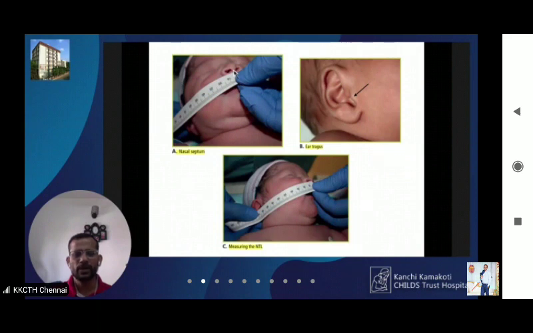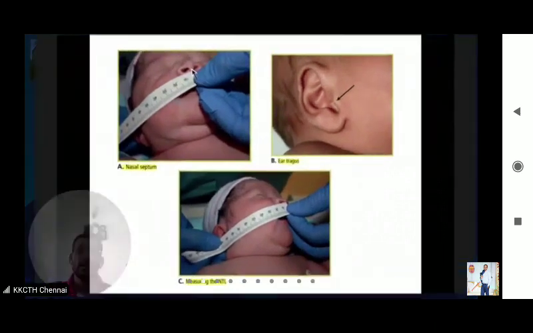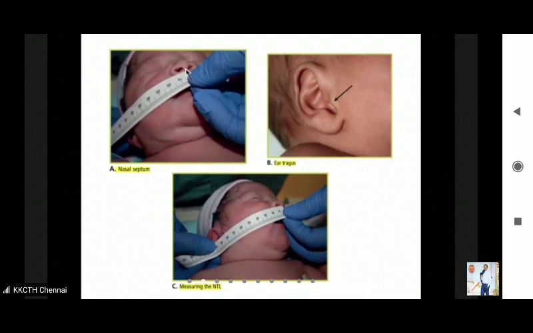So earlier we were using the average weight of the baby plus 6. Now we are using this formula: nasotracheal length, that is, you measure from the columella, the bridge of the nose, this nasal septum in fact, to the tragus, and then you add 1 to it. So that is how you can measure the depth of insertion of the endotracheal tube.